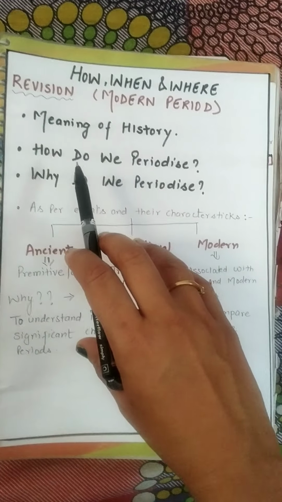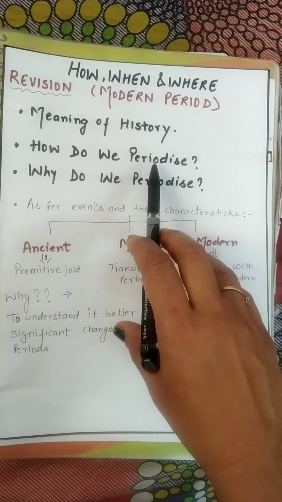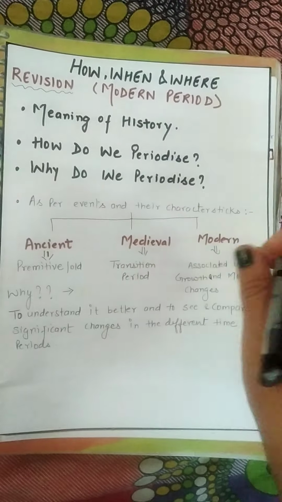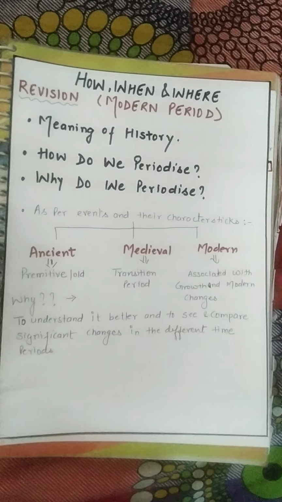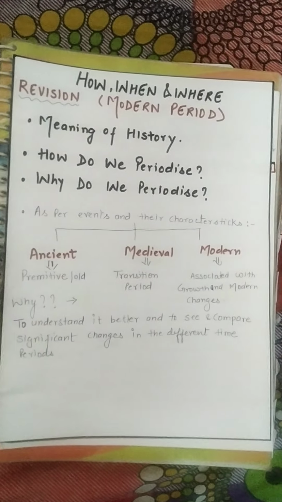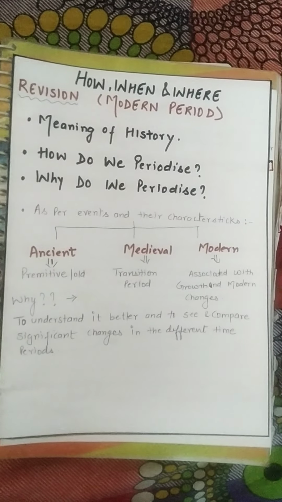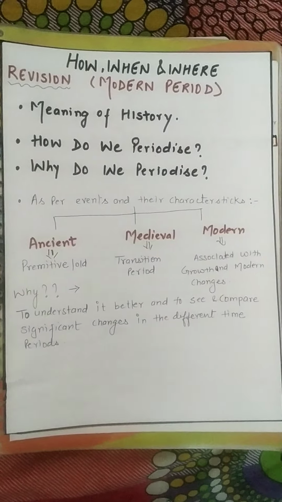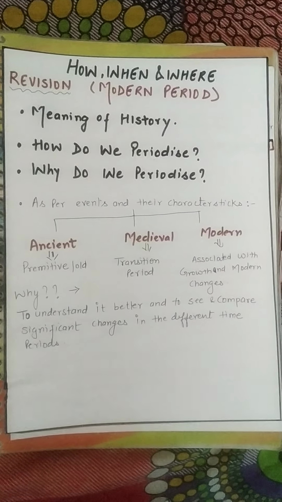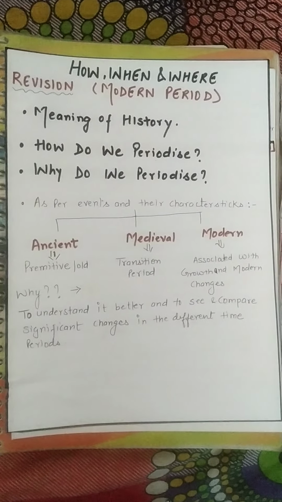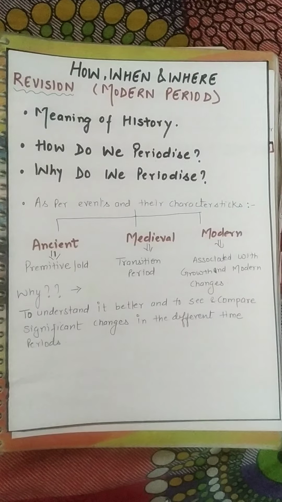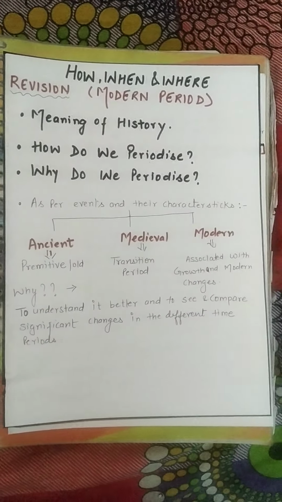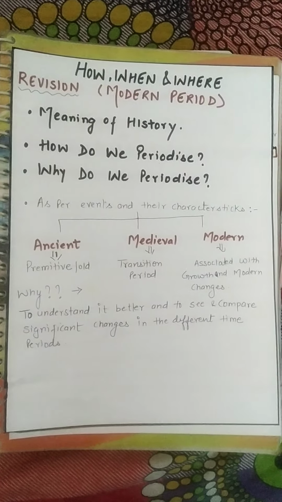So first of all we are going to discuss how we periodize and what the process of periodization is. So let's begin the first topic. Periodization means the division of history into different parts or periods. So this process is about dividing history into different parts. Let's understand it with an example.